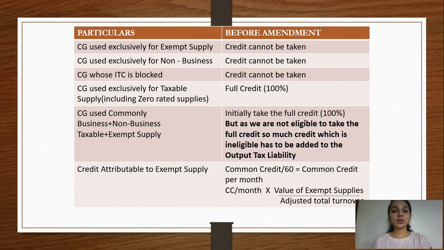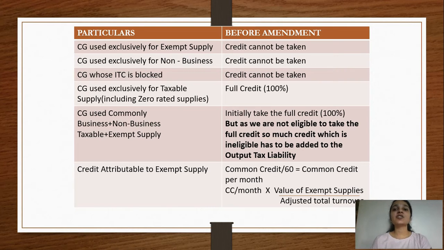So now what will we do? Because we are not eligible to claim the full credit, we will add the ineligible amount to our output tax liability. Now here there's one point wherein most of the people get confused and they ask, ma'am, why add to the output tax liability? We can directly reverse it from our electronic credit ledger, otherwise our output tax liability will increase. So please understand the rule 43, the words which have been written in rule 43, they say that the ineligible amount out of the common credit has to be added to the output tax liability. But what actually happens is, it is nothing but the amount is reduced from the electronic credit ledger.